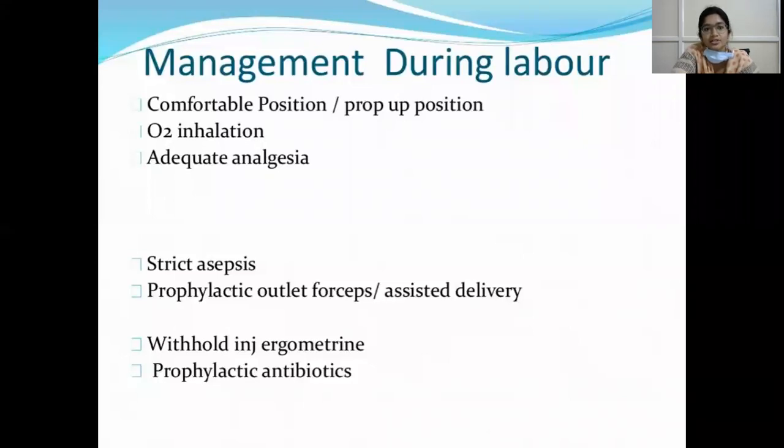And oxygen inhalation must be present to prevent cardiac overload, and adequate analgesia must be given. Strict asepsis should be followed as she is prone to infections, and prophylactic outlet or forceps or assisted delivery may be planned. And we should withhold injection ergometrin. Ergometrin is a vasoconstrictor which increases the cardiac overload. So ergometrin might be withheld, and prophylactic antibiotic should be given because there are chances of infection.